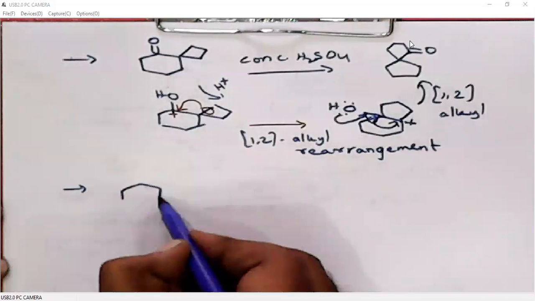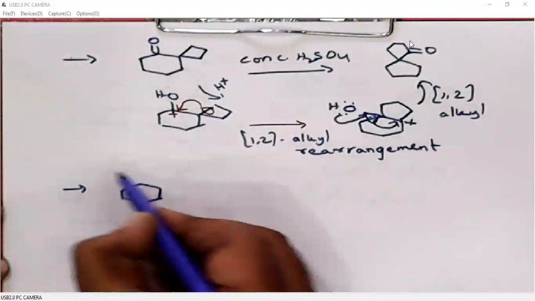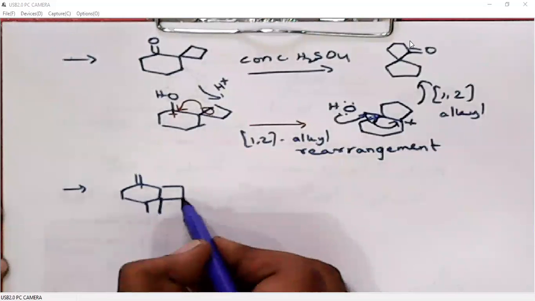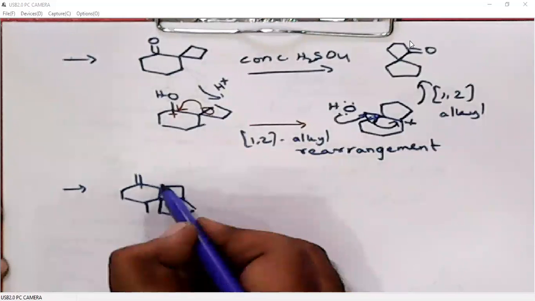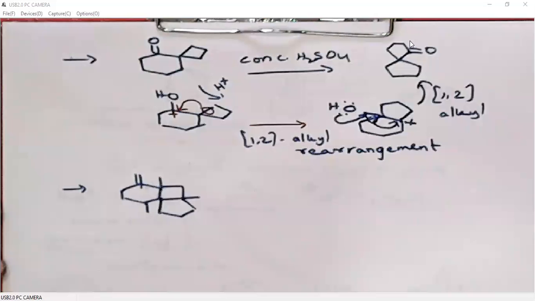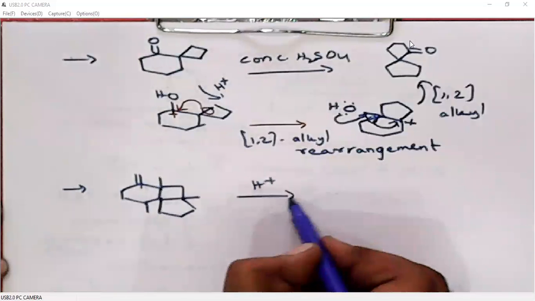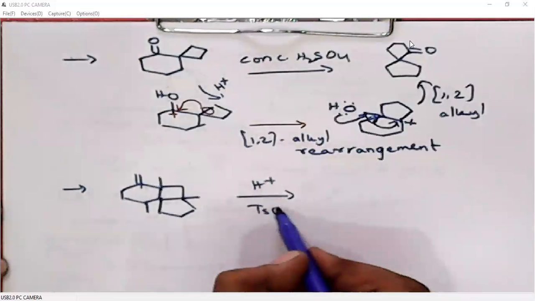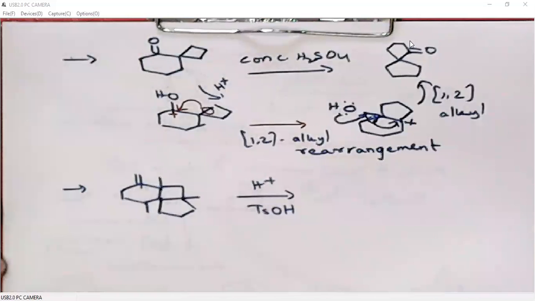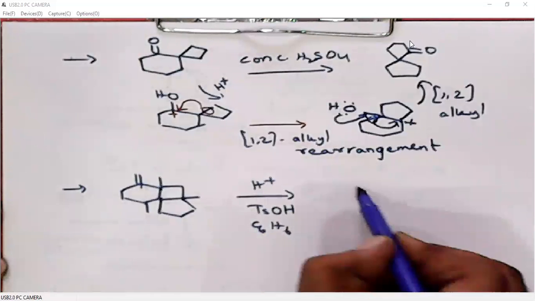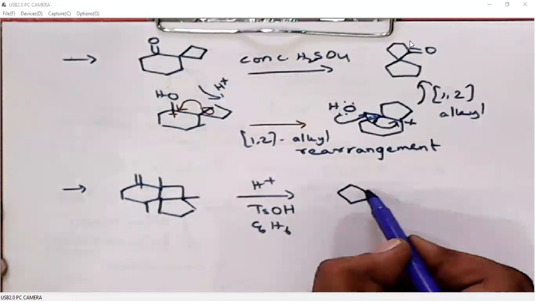In the next example, when this fused tricyclic system, under acidic conditions, para-toluenesulfonic acid, in short we write TsOH, and benzene, is converted to angular triquinane.